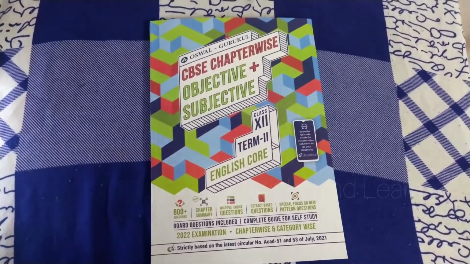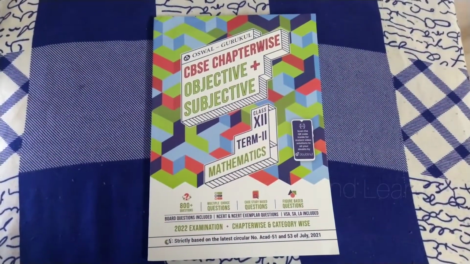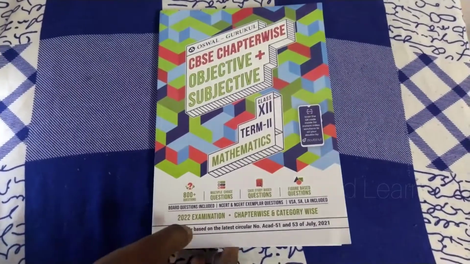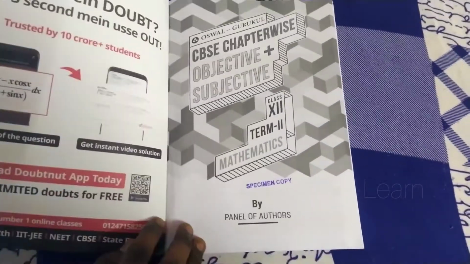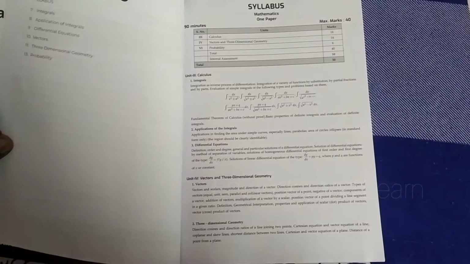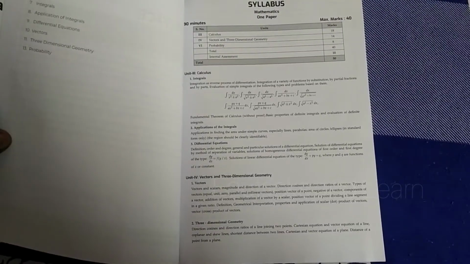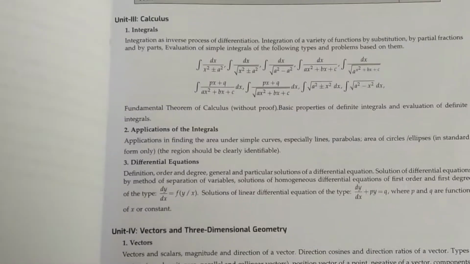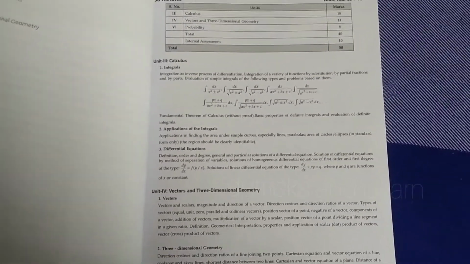Now we are going to see mathematics. In mathematics, first they give the content as syllabus and the lessons covered for term 2, and they give the brief syllabus.